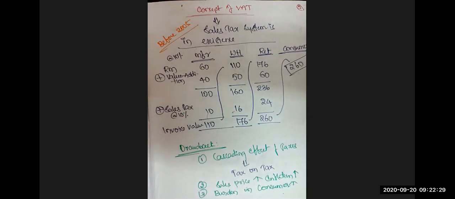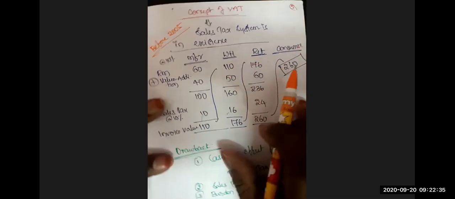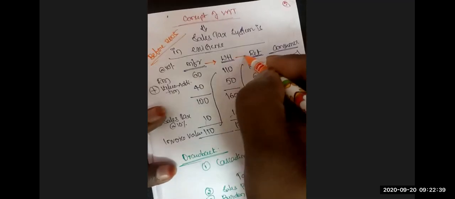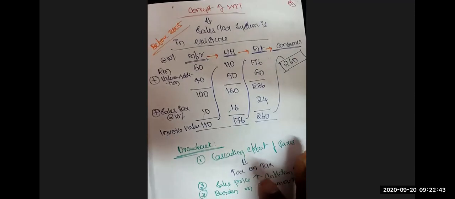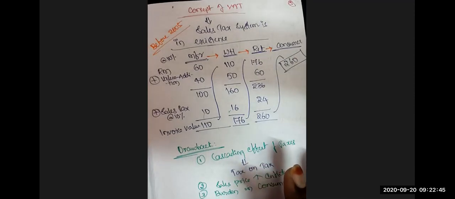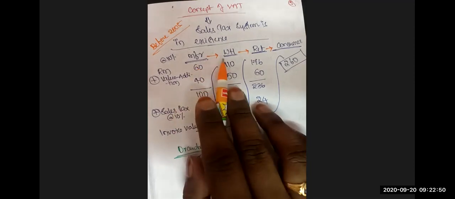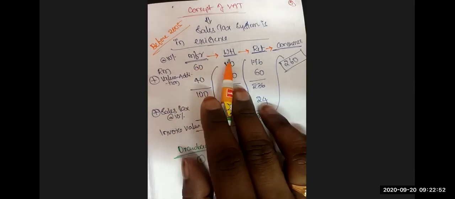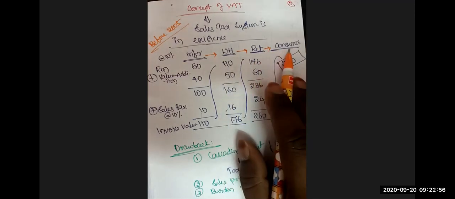Now, the example: manufacturer, wholesaler, retailer, consumer. Generally, this is what we call the trade cycle. The manufacturer manufactures the goods, then sells to the wholesaler. The wholesaler sells the same to the retailer. The retailer sells the same to the consumer. Clear now?